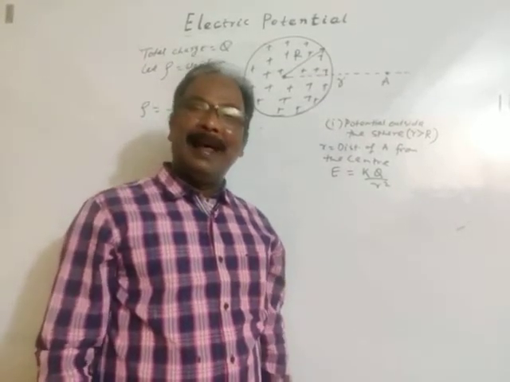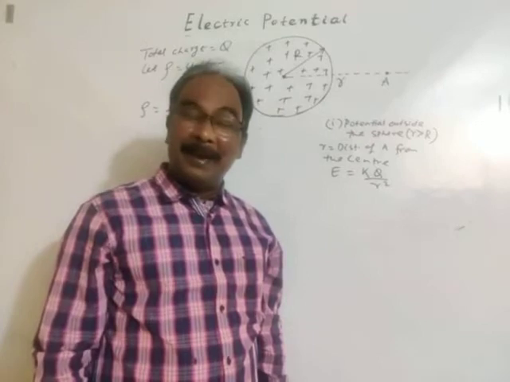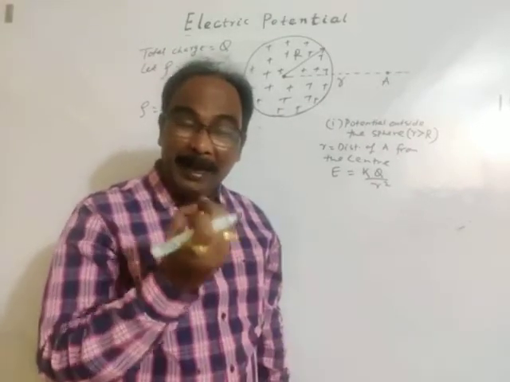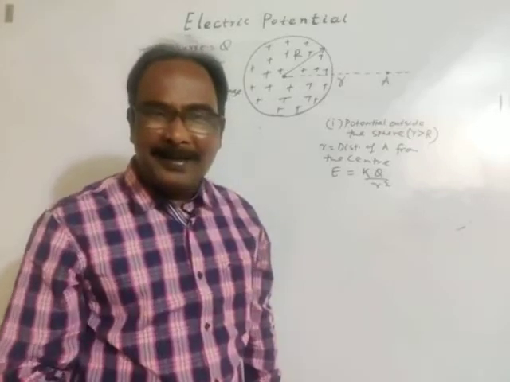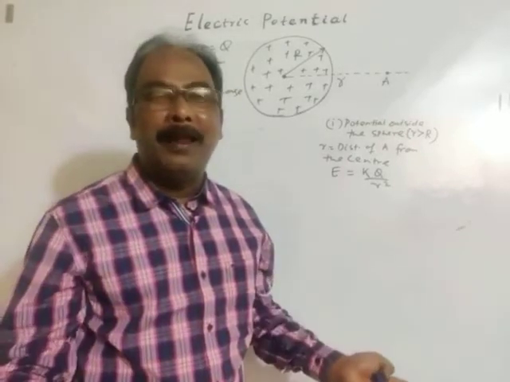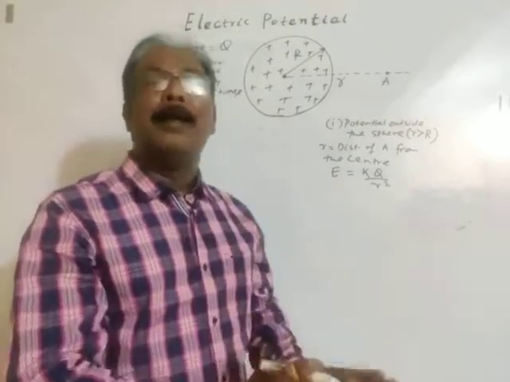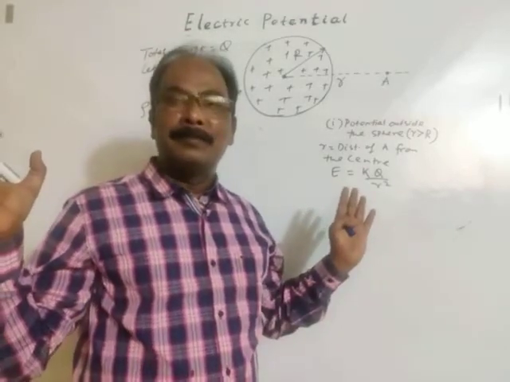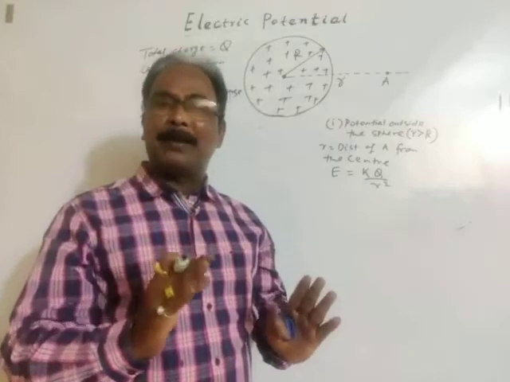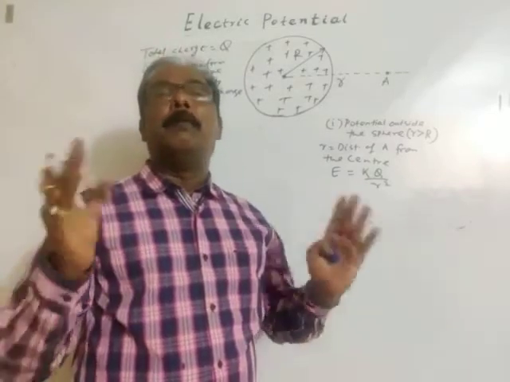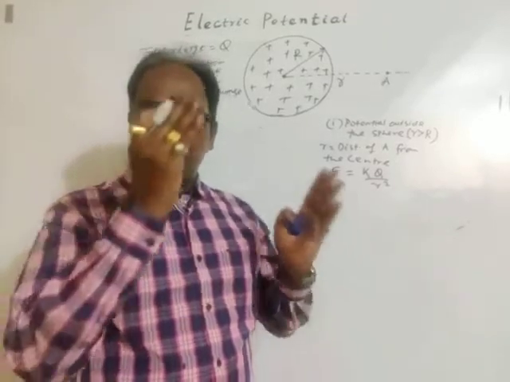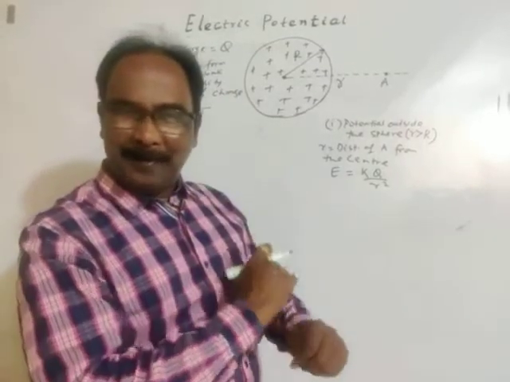Electric potential at any point in the electric field is the amount of work done to bring a unit charge from infinity to that point by the help of an external agent. Potential at any point is defined as the amount of work done to bring a unit charge from infinity to that point.